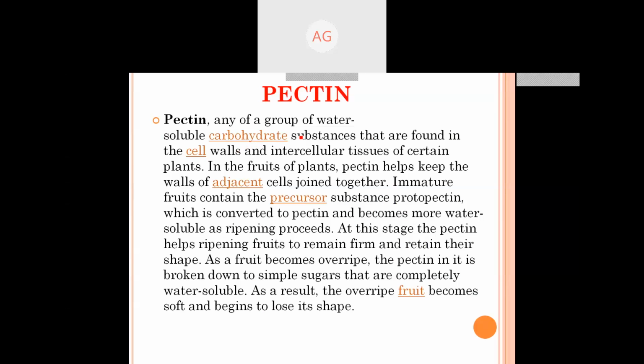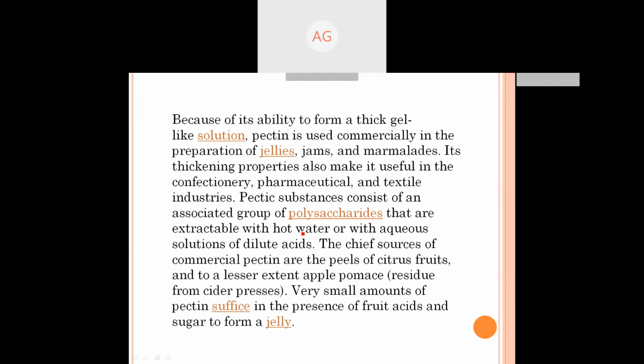Pectin is any of a group of water-soluble carbohydrate substances found in the cell walls and intracellular tissue of certain plants. In the fruits of plants, pectin helps adjacent cell walls join together. Immature fruits contain a precursor substance known as protopectin, which is converted to pectin and becomes more water soluble as ripening proceeds. Because of its ability to form a thick gel-like solution, pectin is also used commercially in the preparation of jellies, jams and marmalades.